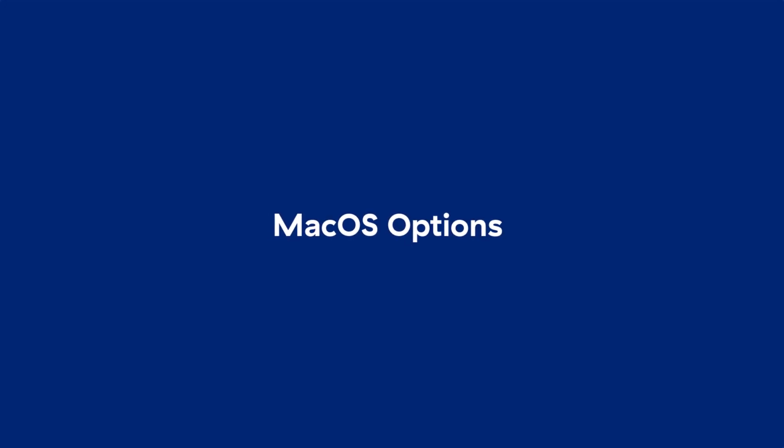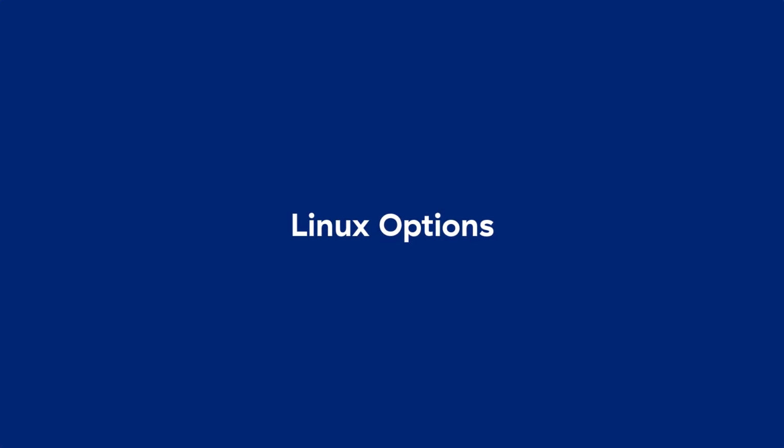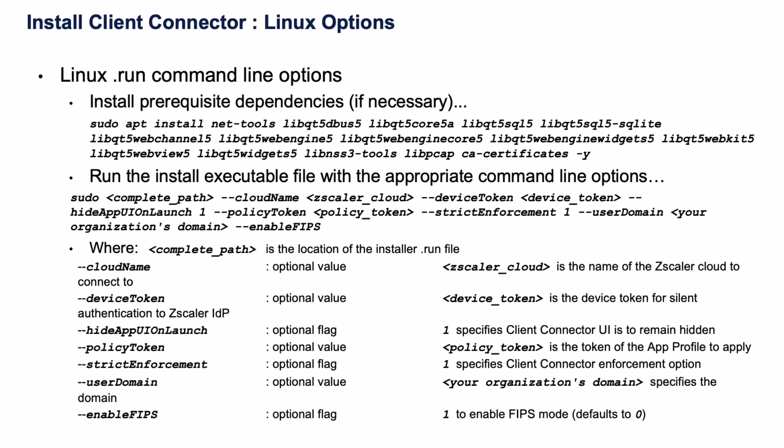Again, with macOS, the options are relatively the same, just different ways of launching the client application. Again, I can build this into a PKG file and deploy through Intune or Jamf to my managed macOS devices. Linux, again, has similar install options to macOS, only supporting specific versions of Linux and needing some prerequisite libraries to be installed to make sure that Zscaler Client Connector can function and interact with the user interface.